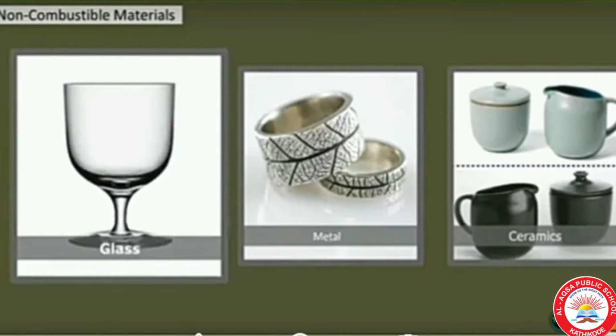Now check these substances. Okay, glass, metal and ceramics. These all substances do not react with oxygen and do not give heat and light. They do not undergo the process of combustion. So these substances are called non-combustible substances. Okay. So you have to know what is the difference between combustible and non-combustible substances. I think it's clear for you.